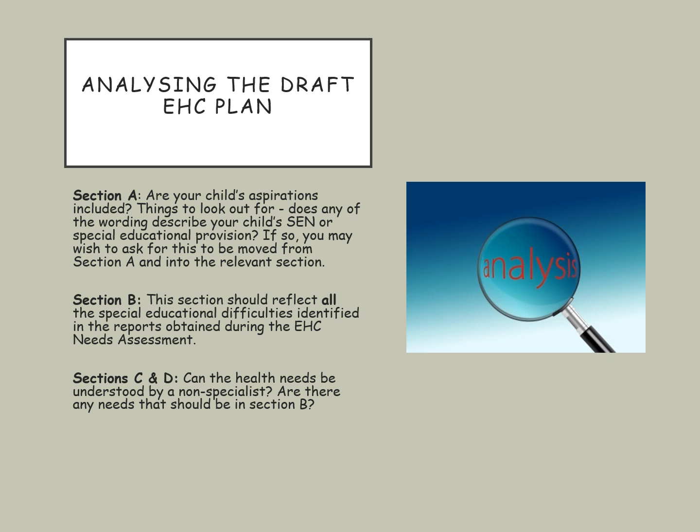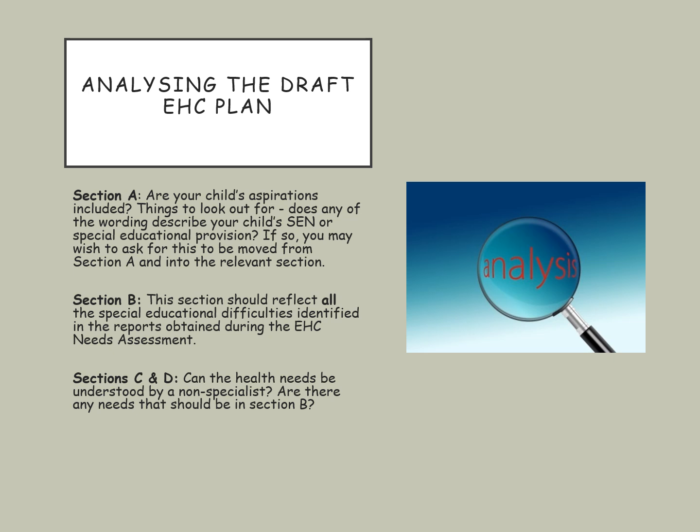Section A. Are your child's aspirations included? Some things to look out for. Does Section A include any wording that describes your child's special educational needs or any special educational provision? If so, you may wish to ask for this to be moved from Section A and into the relevant section.